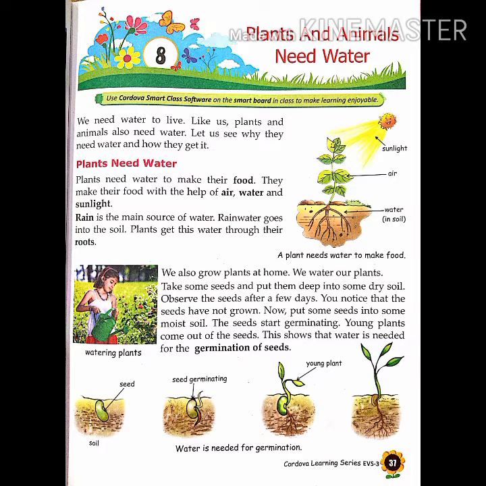Okay, plants also need water to make their food. So they make their food with the help of so many ingredients like air, water and sunlight. These are the three main ingredients needed by the plant to make their food, and the process is called photosynthesis. Okay, air, water and sunlight, and chlorophyll is a pigment which is present in the leaves of the plant. That's why the leaves of the plants look green in color. So with the help of these ingredients, plants make their food.